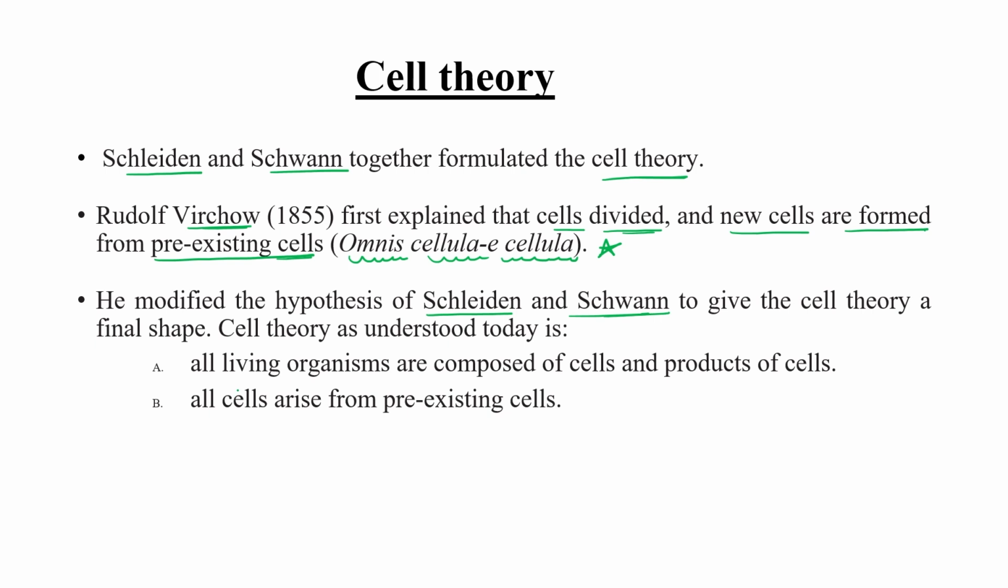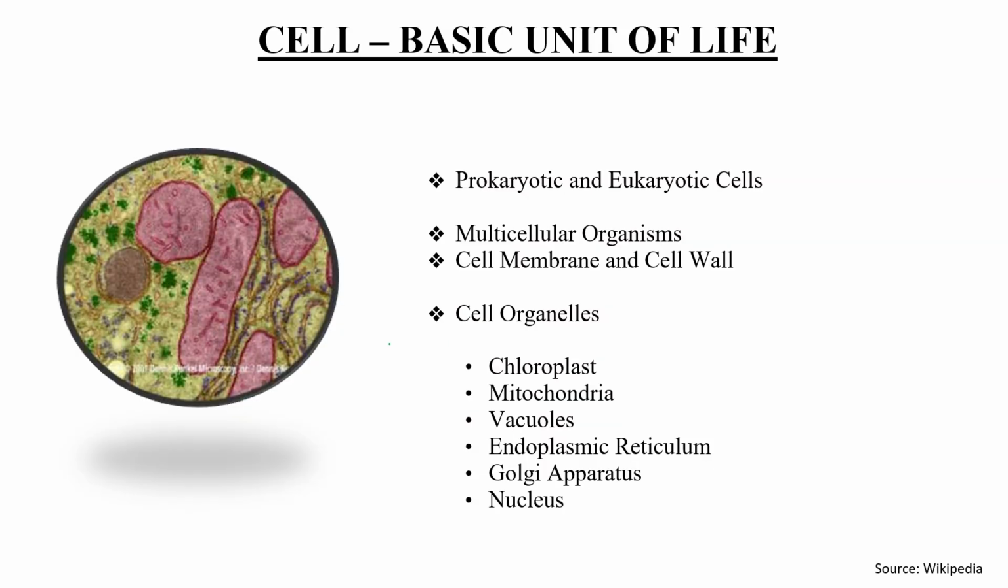The first point is like this: all living organisms are composed of cells and products of cells. All the living organisms. Okay. And second, all cells arise from pre-existing cells. First point, all living organisms are composed of cells and products of cells. Second, all cells arise from pre-existing cells. Okay, so this is all about the cell theory.